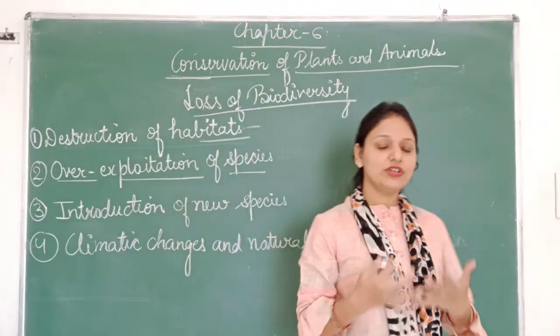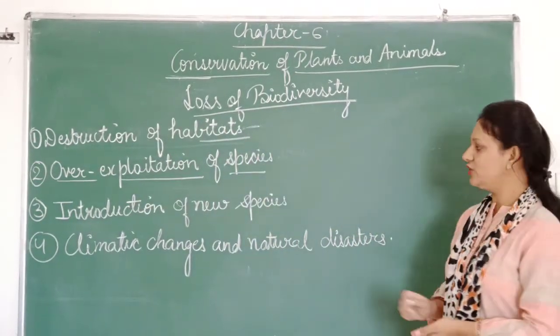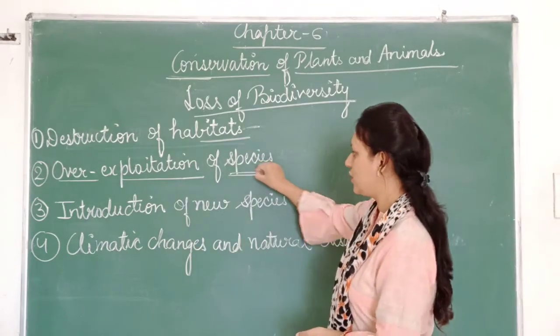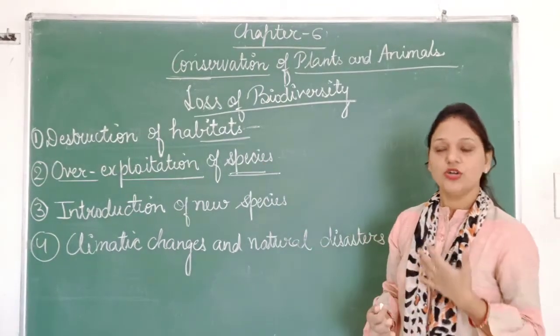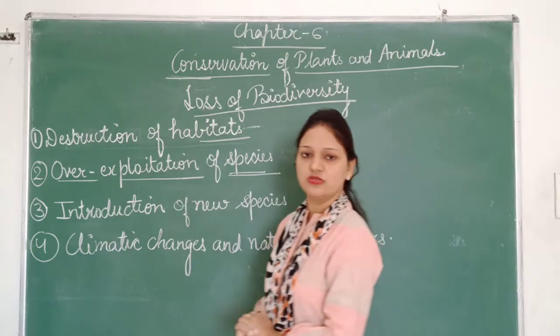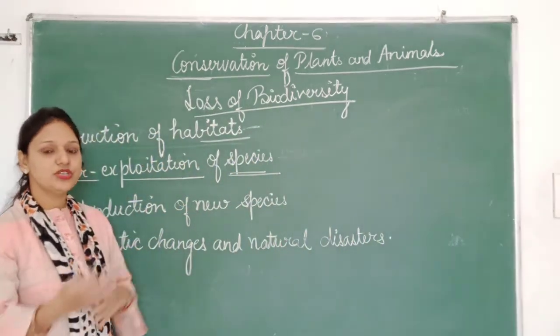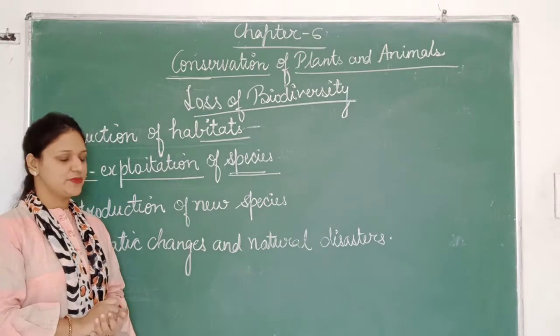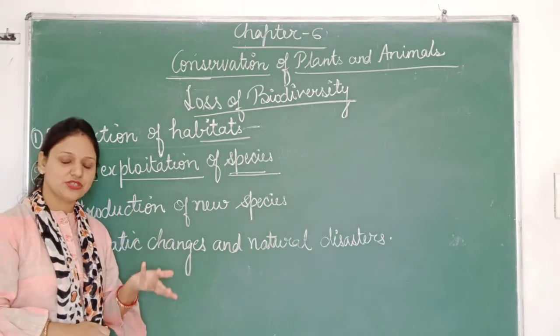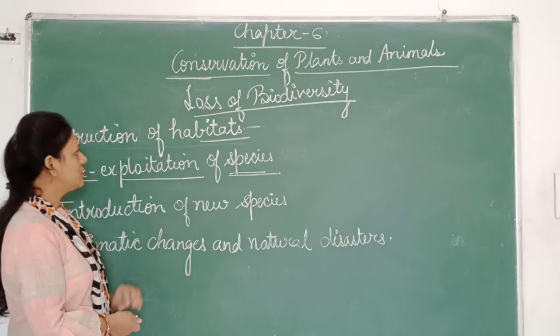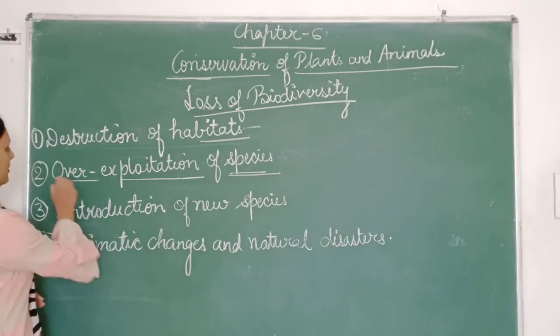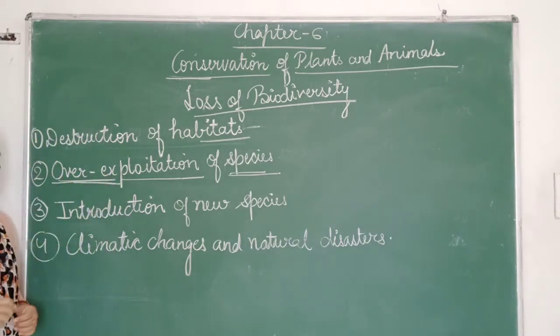Another one is over-exploitation of species. Over-exploitation means overuse of a particular species. We know that various kinds of species are used for their meat, for medicinal purposes, and for their skin also. So if we are over-exploiting a particular species, what will happen? That species will disappear. So this is also another reason. Illegal hunting is also one of the major reasons of this over-exploitation of species.